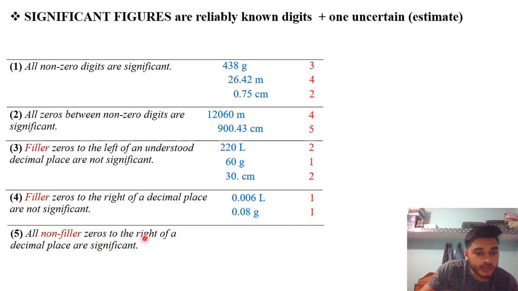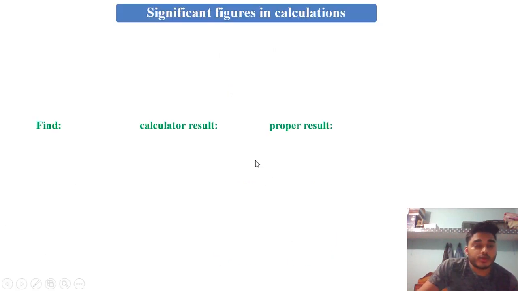All non-filler zeros to the right of a decimal place are significant figures. We will try to understand this statement with the help of an example. So here is the example. It means all non-filler zeros to the right, like this 0 which is on the right and this 0 which is also on the right of a decimal point, both will count as significant figures. It means this will have 2 significant figures and this will have 4 significant figures. Here it is 2 and 4. So now we will do some more examples.